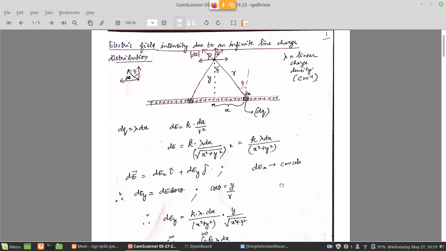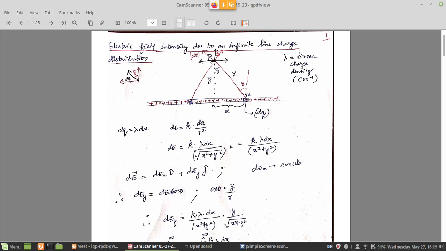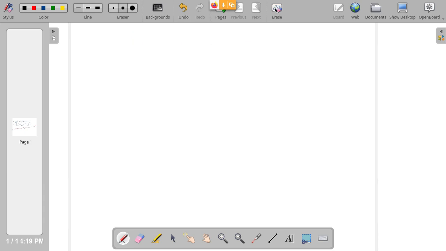Now at this point P, the electric field direction is like this. From this element it is pointing diagonally. So basically we have a line charge extending to infinity. We are taking a small portion that is at a distance x from the origin. The length of this element is dx.